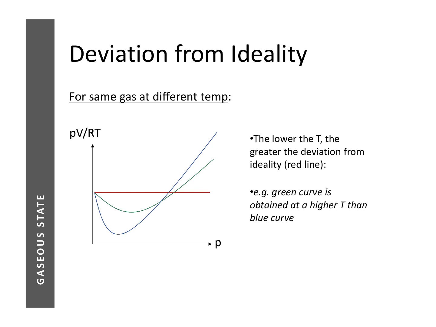The next type of graph is where you are given the same gas but at different temperatures. The key thing is to recognize that at high temperatures, the particles have more kinetic energy, therefore the intermolecular forces become less significant and the gas will behave more ideally. So in this case, for example, there is a green curve and a blue curve. The green curve deviates less from ideality, so it must be at a higher temperature than the blue curve.